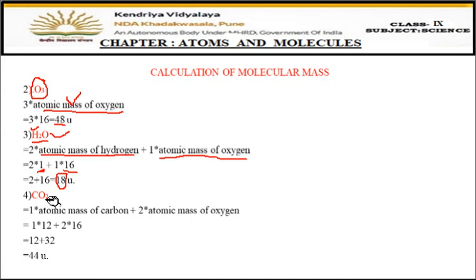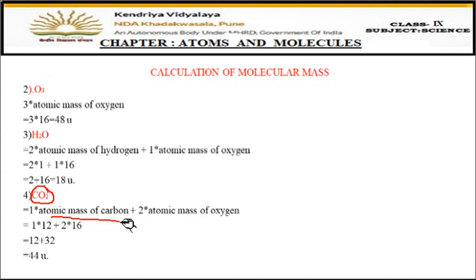Now let us see another example. It is CO2, carbon dioxide. One carbon and two oxygen are present. So the atomic mass of carbon has to be multiplied by 1, because there is one carbon atom. Then the atomic mass of oxygen has to be multiplied by 2, because there are 2 atoms of oxygen, and these two have to be added. So 1 into 12 for carbon, and the atomic mass of oxygen is 16. When you calculate the total, it comes to 44 unified mass. So 44 is the molecular mass of carbon dioxide.